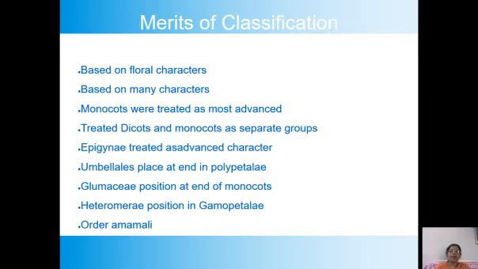Actually, Bentham-Hooker's classification is not a phylogenetic classification. It is a pre-Darwin classification, made before Darwin's theory. But even so, they have not considered the evolutionary trends. They have kept the monocots after dicots.